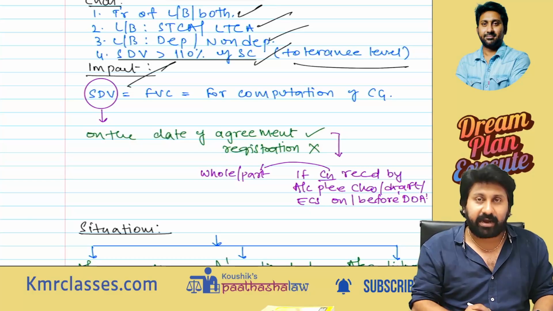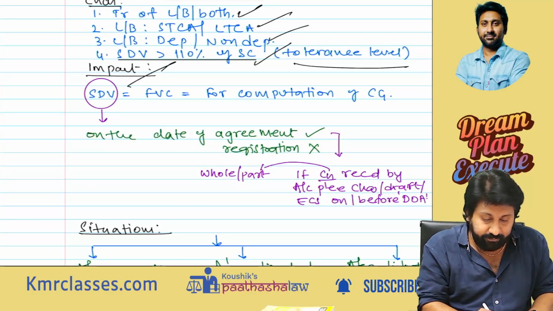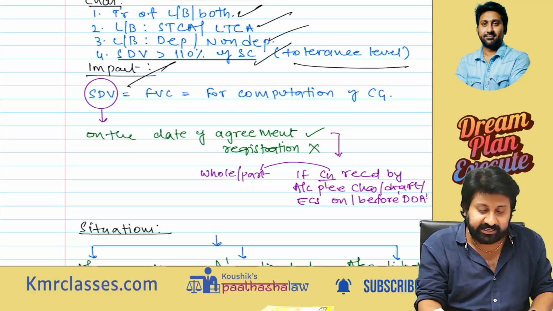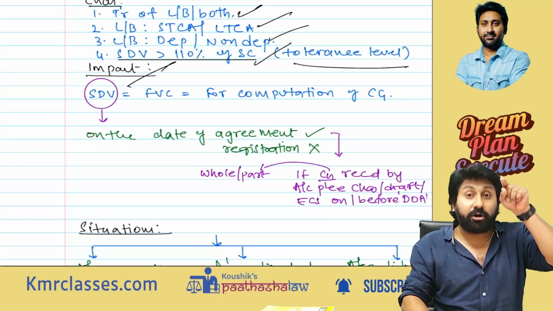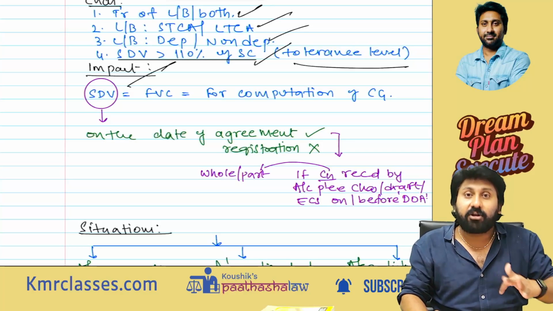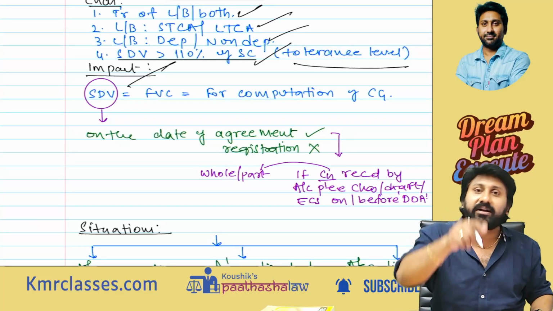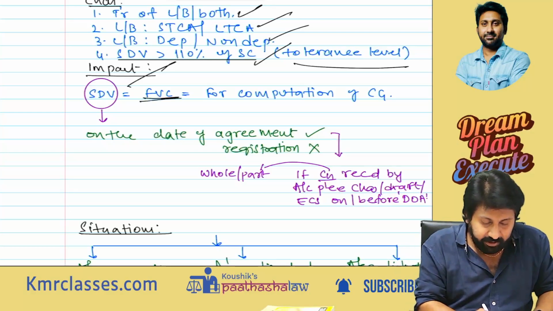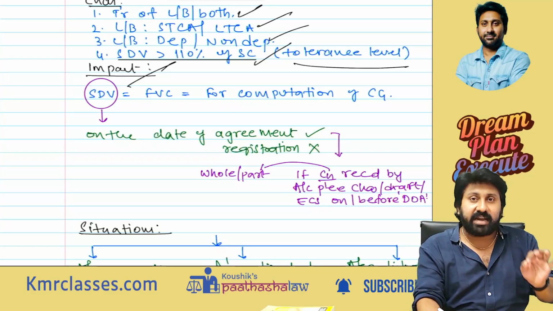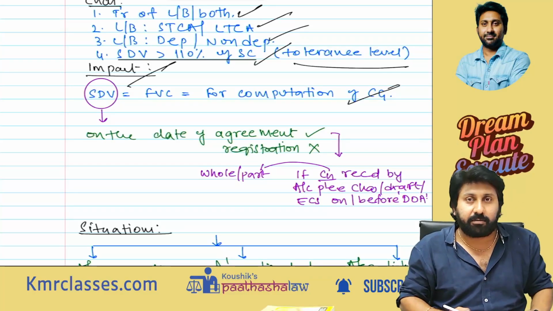Number two, impact. If it happens, what will happen? The stamp duty value will be taken as the full value consideration. I will not consider what you have really earned. I will consider the full value. Full value means what? The maximum value that it can achieve is SDV. You sold at a lesser value, that's your mistake. So the full value consideration will be the stamp duty value for the purposes of computation of capital gain.